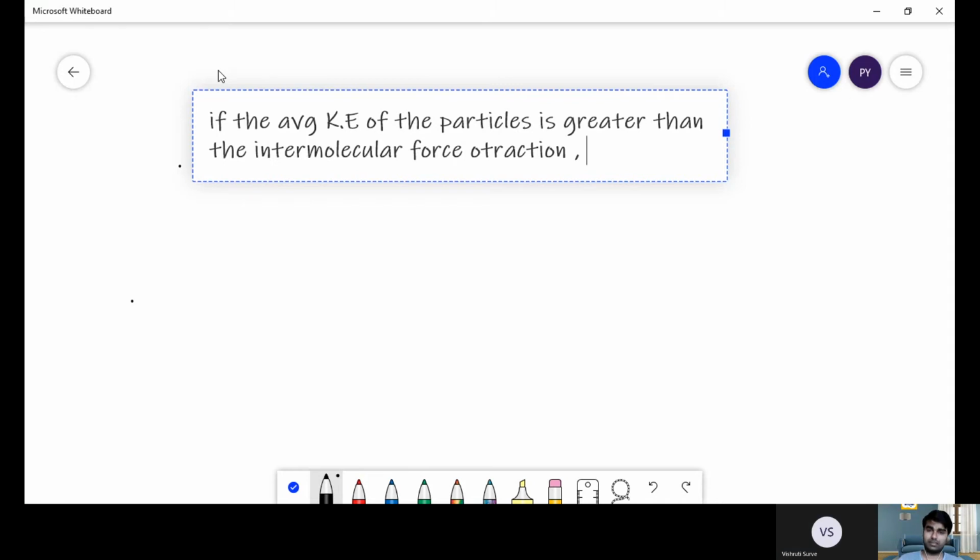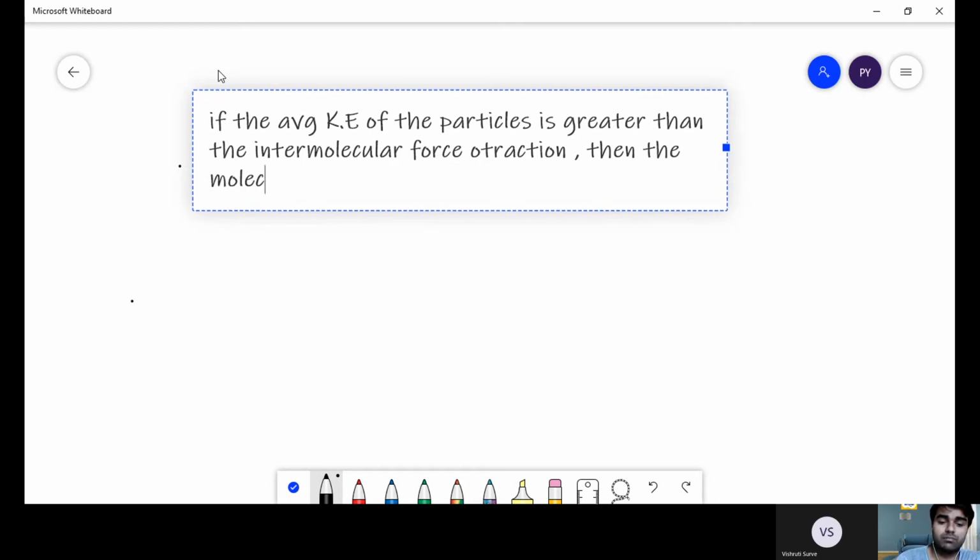Okay, so this is the very important thing which you have to keep in mind, that if the average kinetic energy of the particle is greater than the intermolecular forces of attraction, then the molecules will move apart. They will move apart after collision.